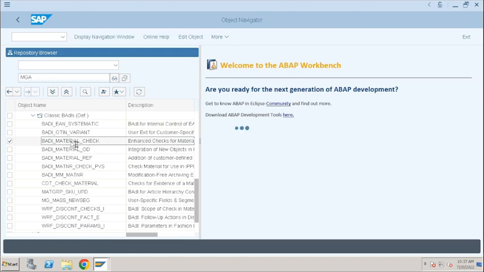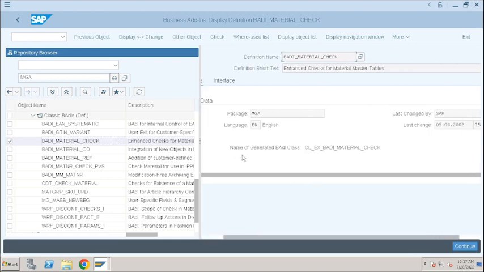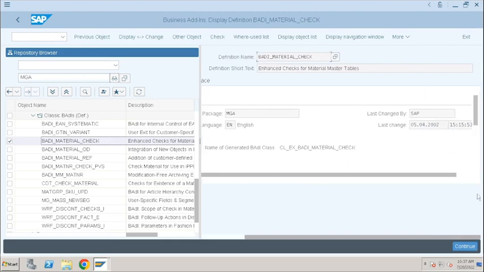So double click on this. You have to go by descriptions and assume that this might be suitable for your requirement. Now, in properties, you can find whether it is a multi-use BADI or a single implementation BADI. You scroll down, you can see the properties.